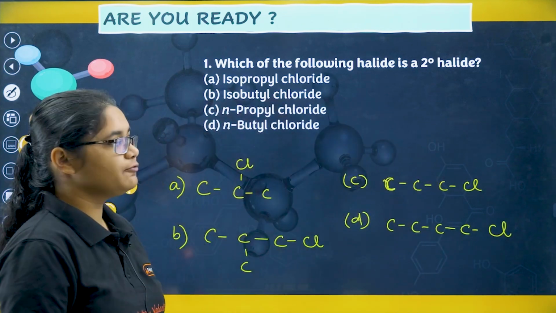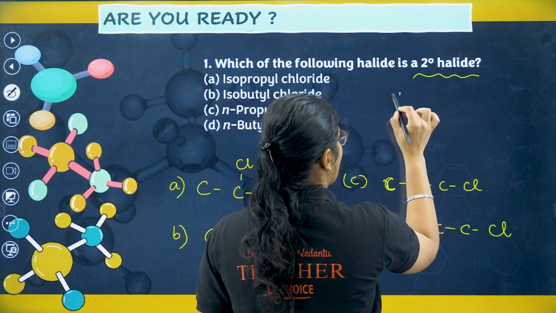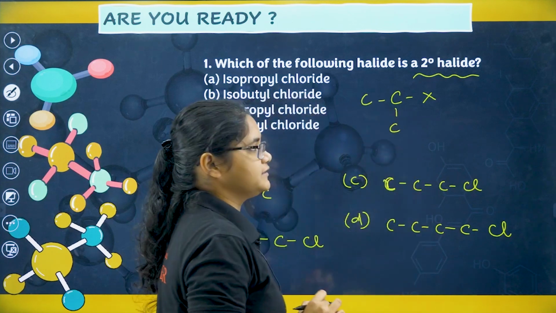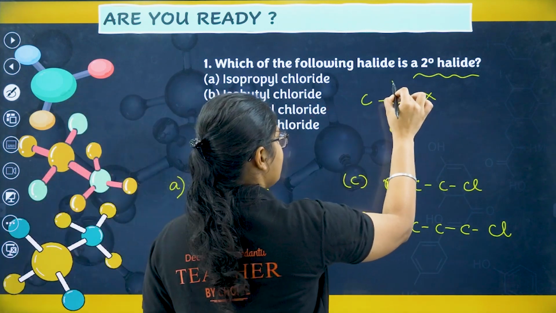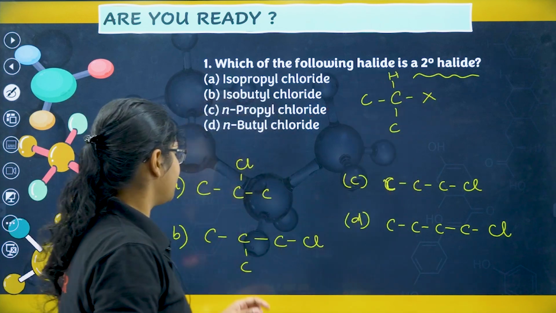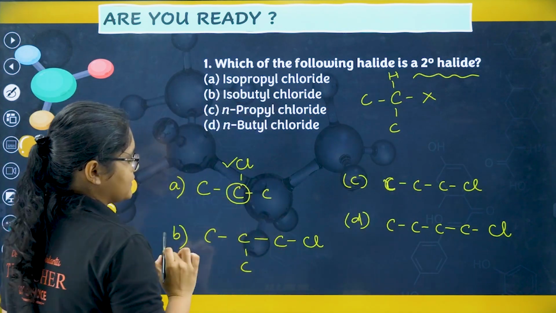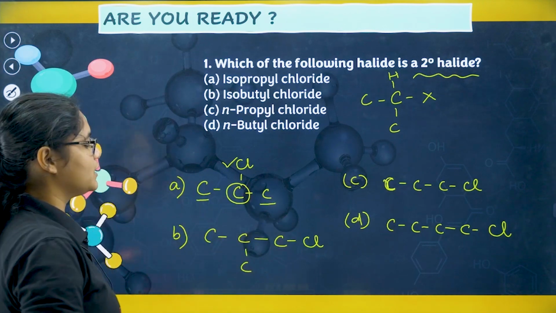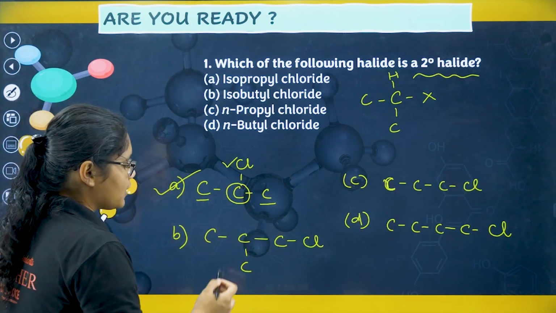Okay, we have to find the secondary halide. Secondary halide means what? The carbon which contains X should be attached to two other carbons, right? Then we will call it a secondary halide, and here it should have H. So if I see the first one, the carbon which contains the X, is it attached to two other carbons? Yes, it is attached to two other carbons. So yes, this is a secondary halide. Now let's talk about option B.